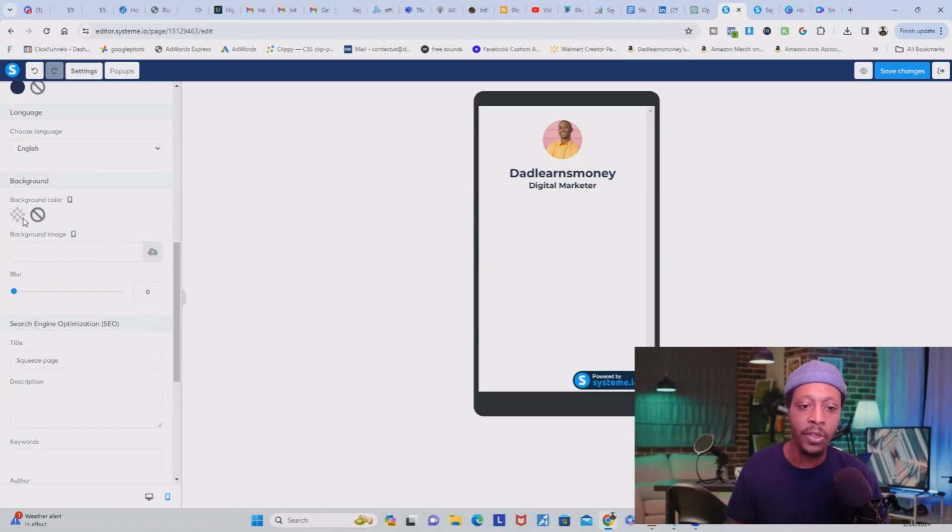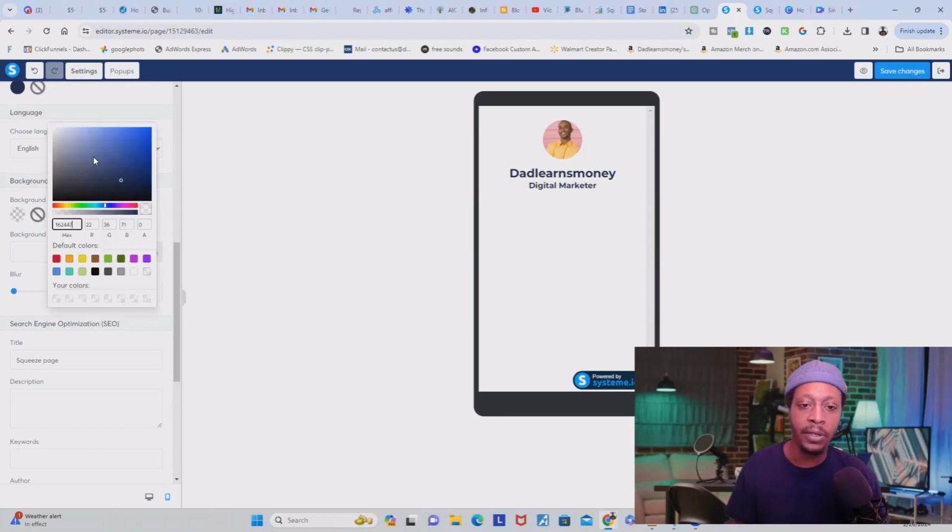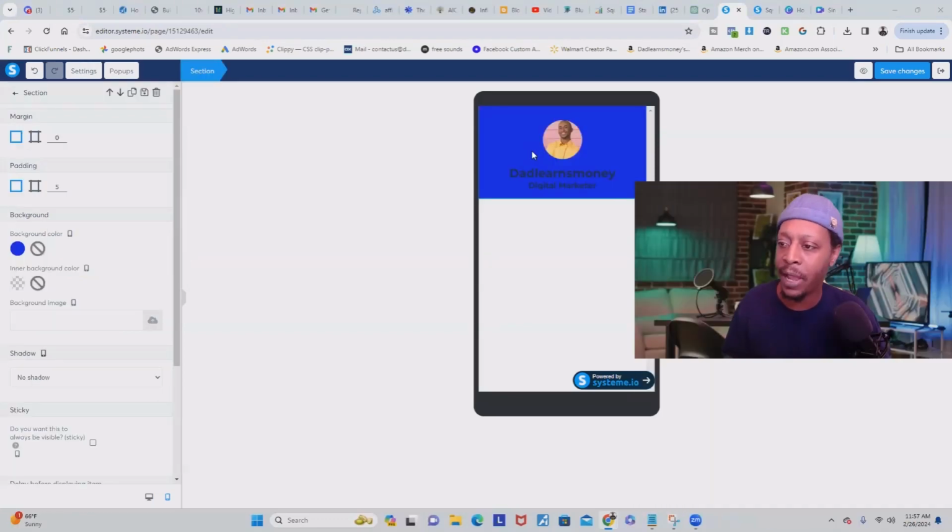So I'm going to click on change background color. And then it's going to bring up this little bar to where you can change the color. We're going to make it a nice little blue color. And as you can see, it made the background blue.